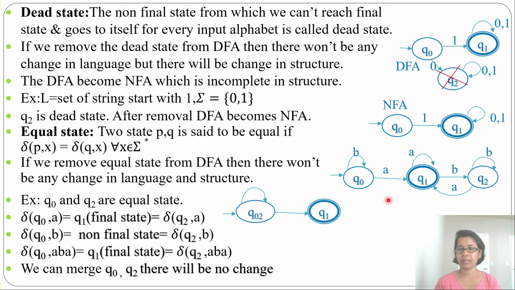And by A, you can see from Q0 by A we go to Q1, and from Q2 by A we go to Q1, so it is A. From Q1 by A it will be a self loop, and by B it goes to Q2. There is no separate Q2 state, we just merged it with Q0, so by B it will go to Q0,Q2. Now we removed the Q2 state, we just merged it with Q0, and this is the new DFA, and there is no change in the language and no change in the structure. Thank you.